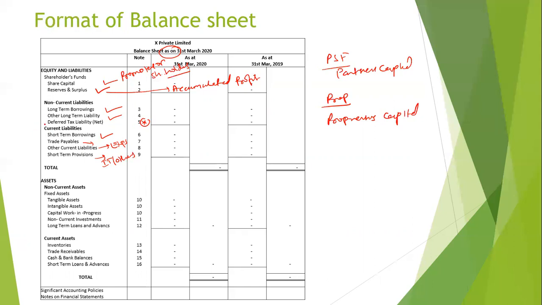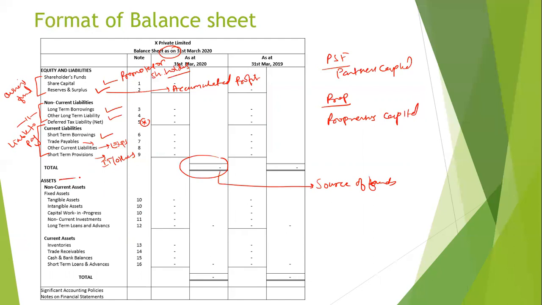These are nothing but the amounts liable to pay. This is also an amount liable to pay, and this is the owner's fund. And everything together is known as the source of funds.